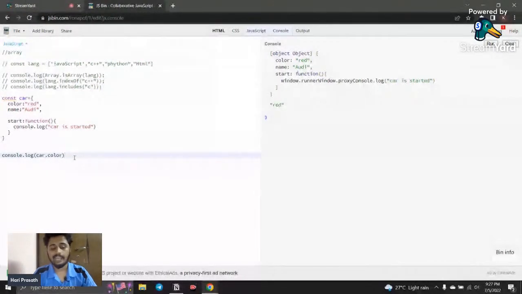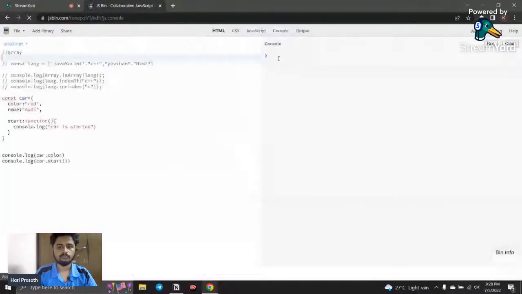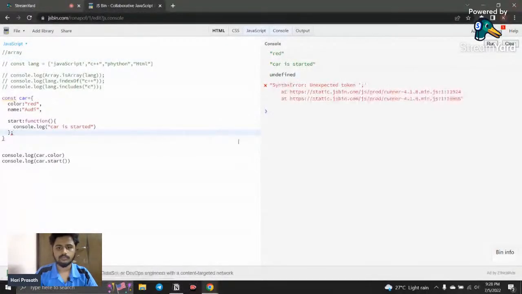And for accessing a method, which means for accessing a function inside that, you need to first of all call that function, followed with a parenthesis. Okay, so if I call that, you can see red is car, and car is started is there, and it shows undefined, no problem. Okay, sorry, I just put this. Okay, so I just run here, and here you can see car is started.